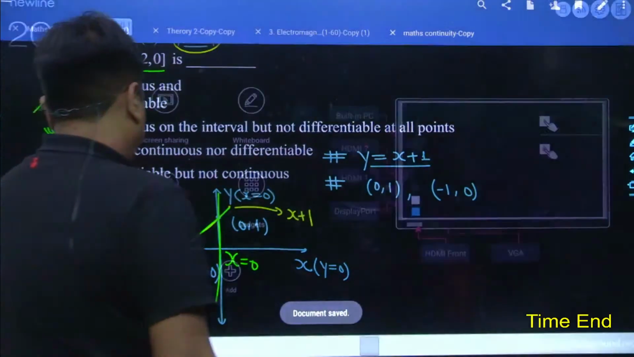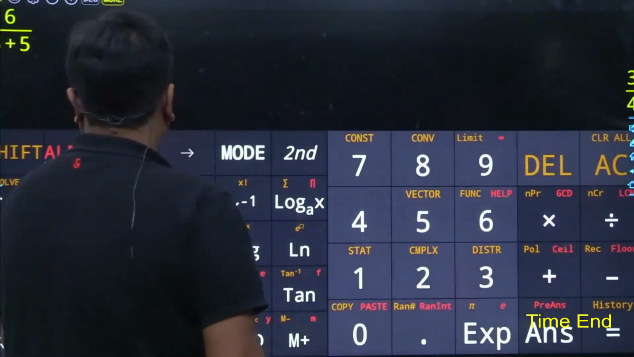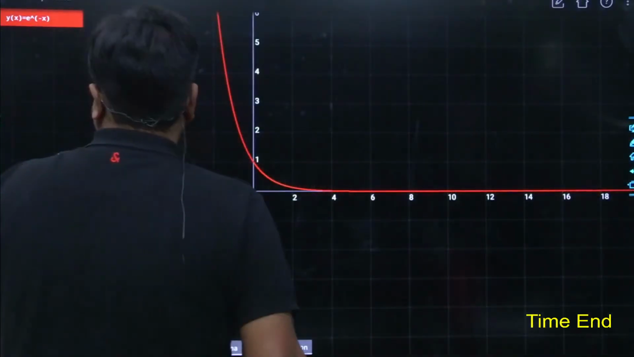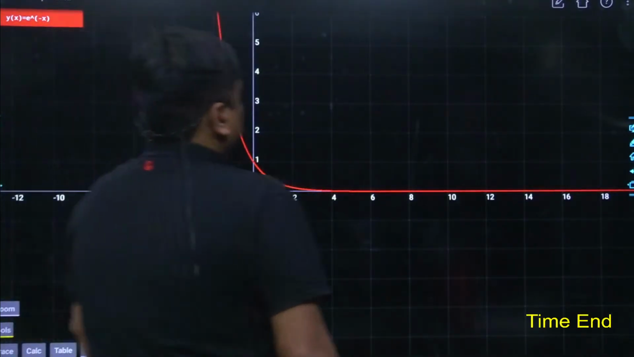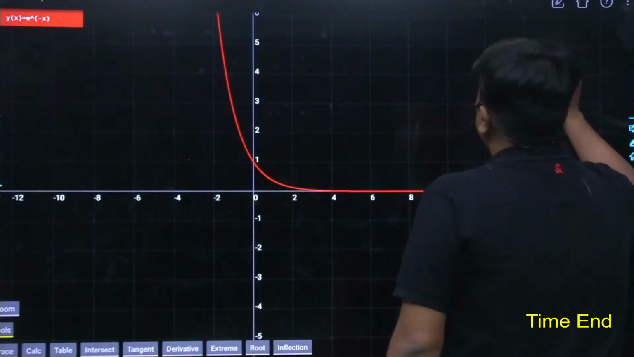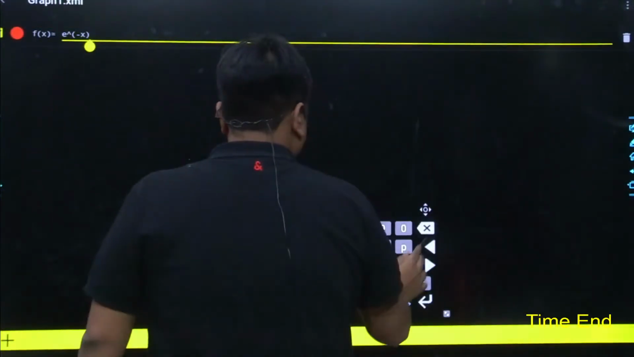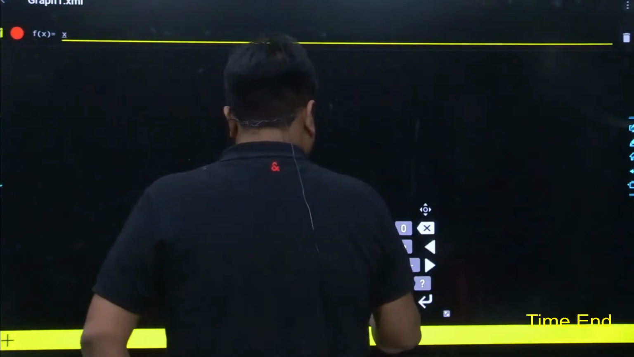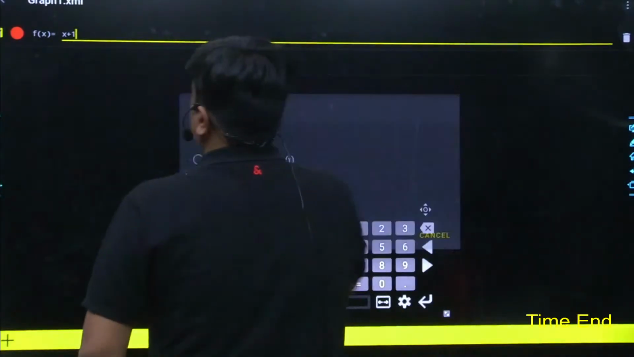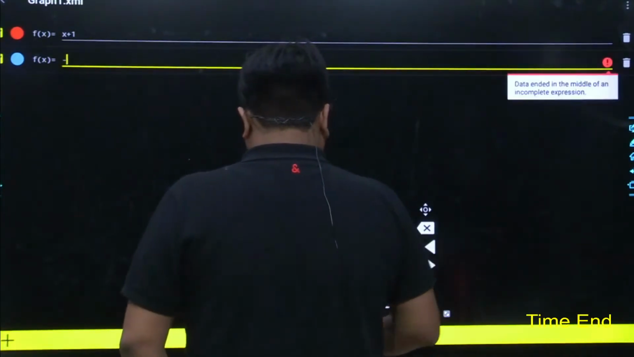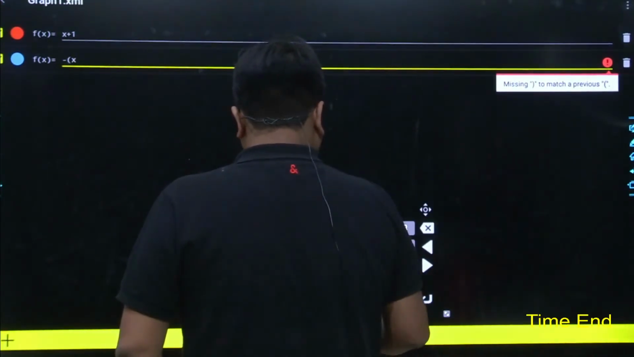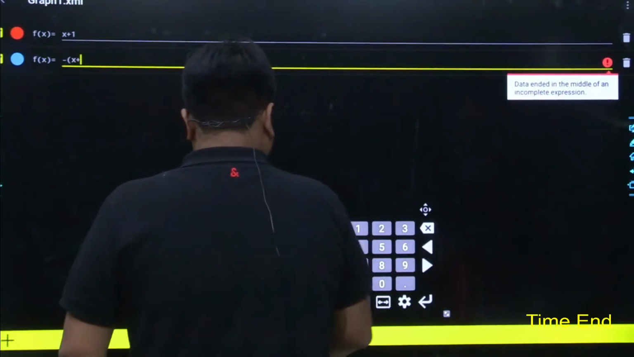Anyways, there was not any absolute function over here. I must have shown how it would look, the graph. Yes, let me draw this down. I have taken x plus 1. So here comes x plus 1, and let me add once again, here goes minus of x plus 1.